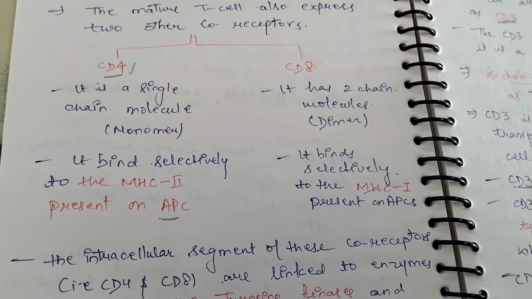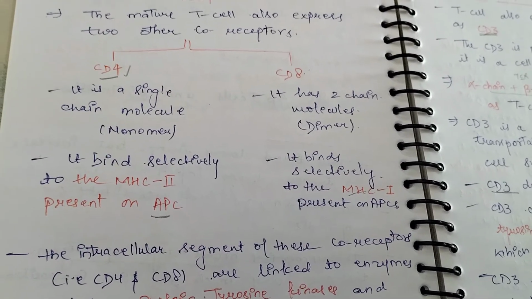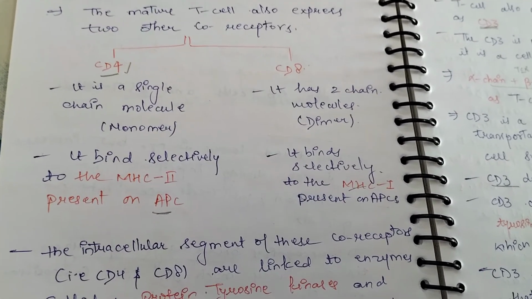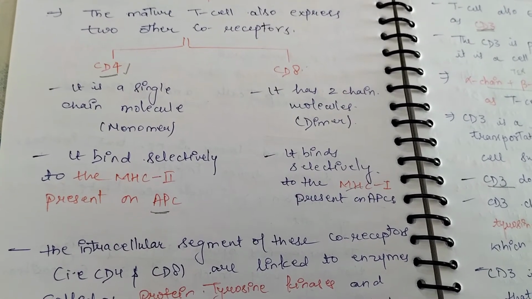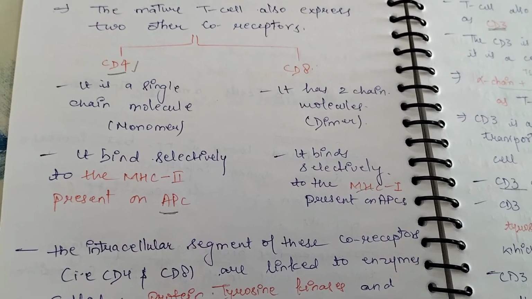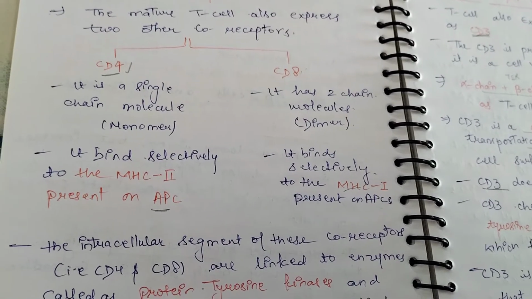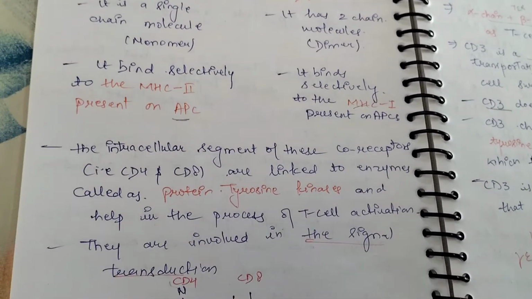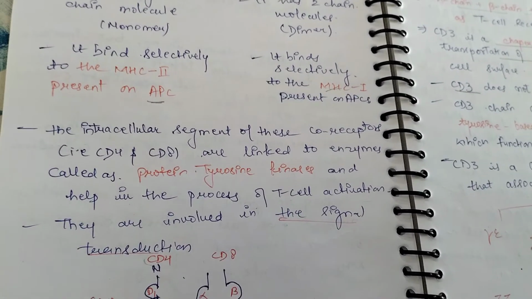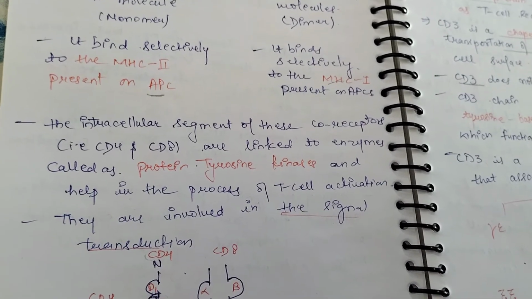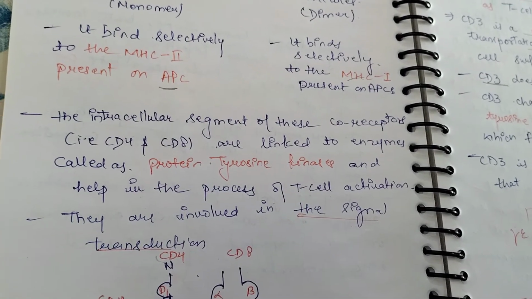It's a very important point: CD4 is a monomer whereas CD8 is a dimer. The most important point is that CD4 binds the MHC class II presented on antigen presenting cells, whereas CD8 binds selectively to the MHC class I presented on antigen presenting cells. Most important points: the intracellular segments of these co-receptors, CD4 and CD8, are linked to an enzyme called protein tyrosine kinase and help in the process of T cell receptor signaling.